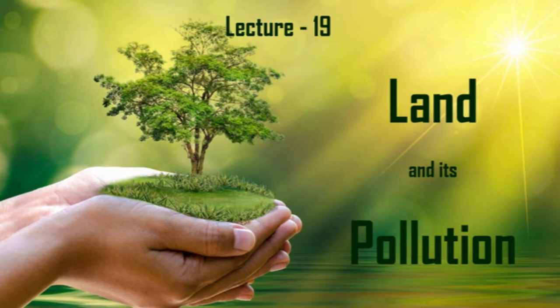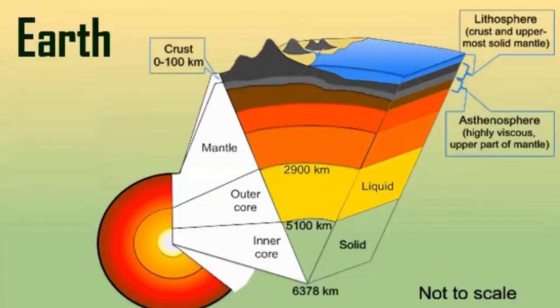So whenever we are studying land, we will see that basically there are 3 parts of the earth crust. One is crust, another is mantle, third one is core. First is crust, second is mantle, third one is core, right? Now, crust is that part of the earth which is the outer layer on which we people basically live, right? Crust is 0 to 100 kilometer, and we basically live on the crust, okay?